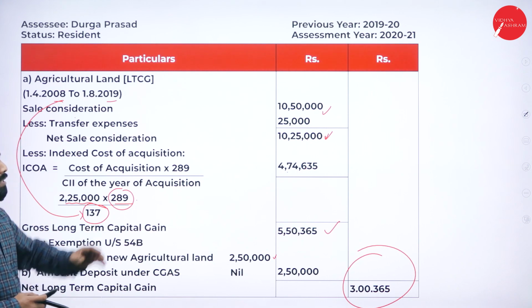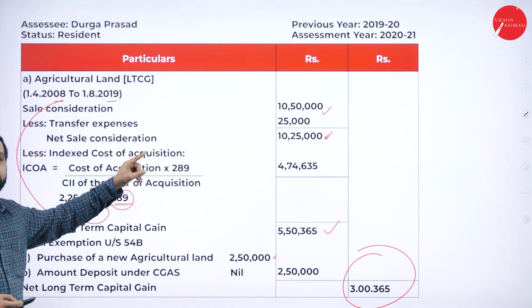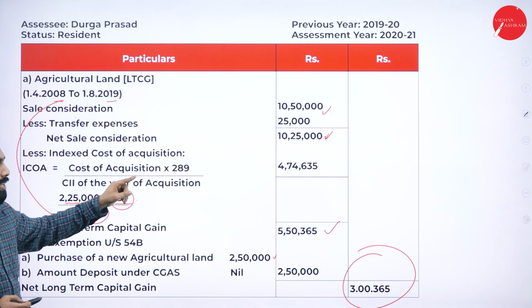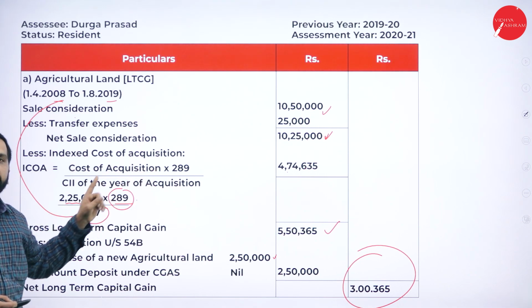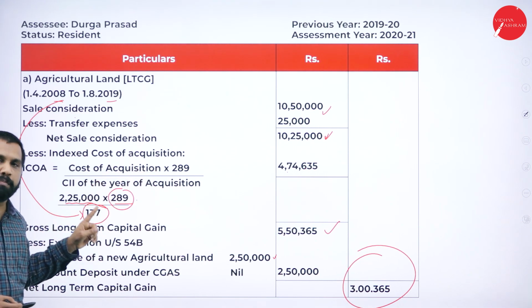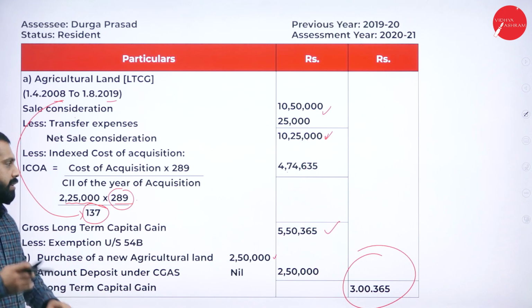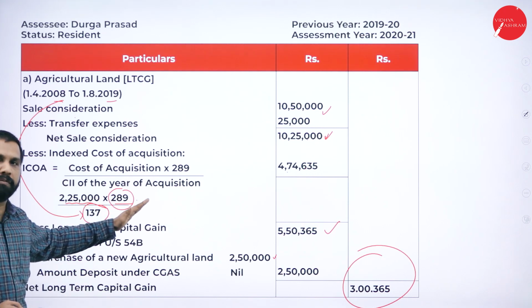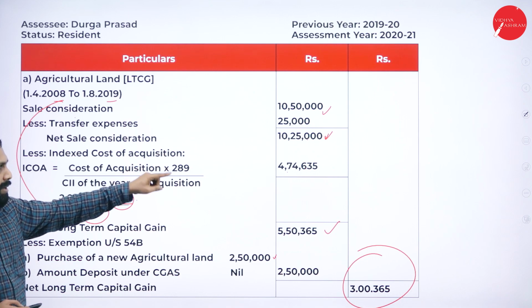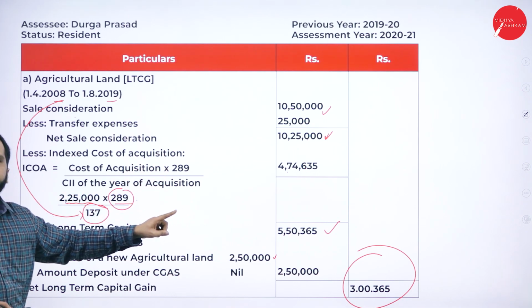Very simple. Sale consideration minus any commission paid, you will get net sale consideration. Take your purchase price. If it is a long term, take indexation. After doing indexation, sale minus purchase, you got 5,50,000.